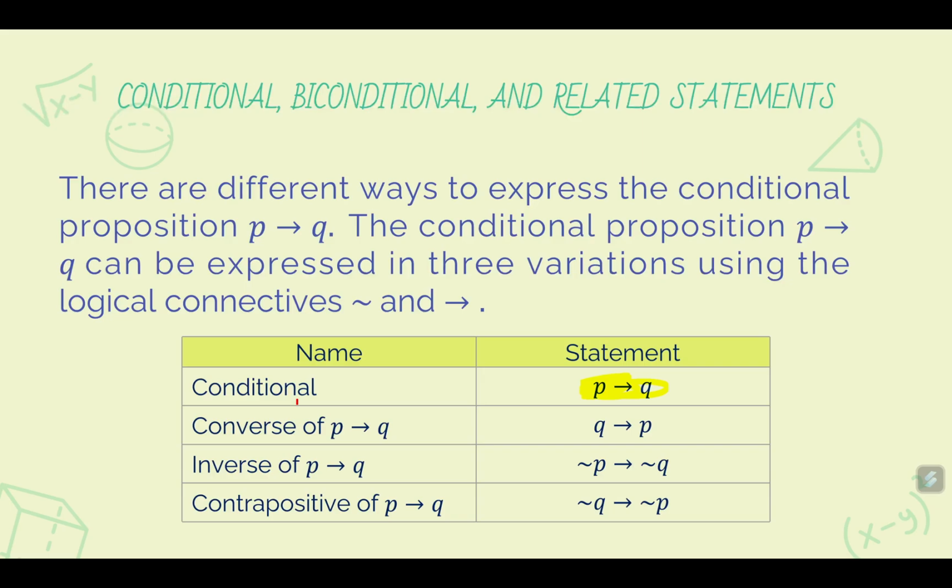Another way is the inverse of P implies Q, written as not P implies not Q. The contrapositive of P implies Q is written as not Q implies not P. The contrapositive is equivalent to P implies Q. So they are the same.